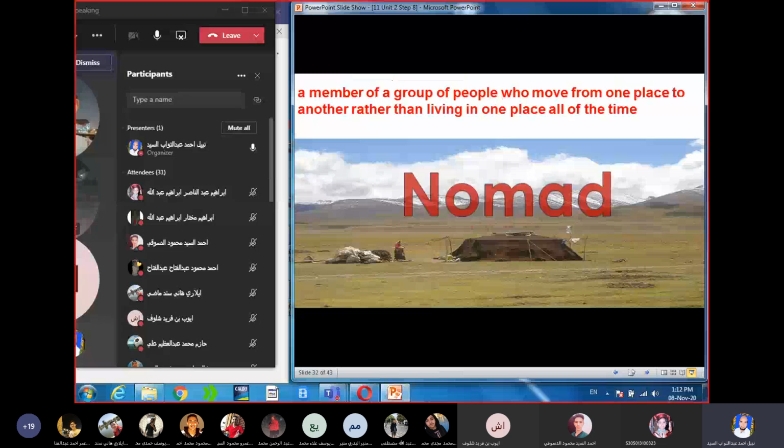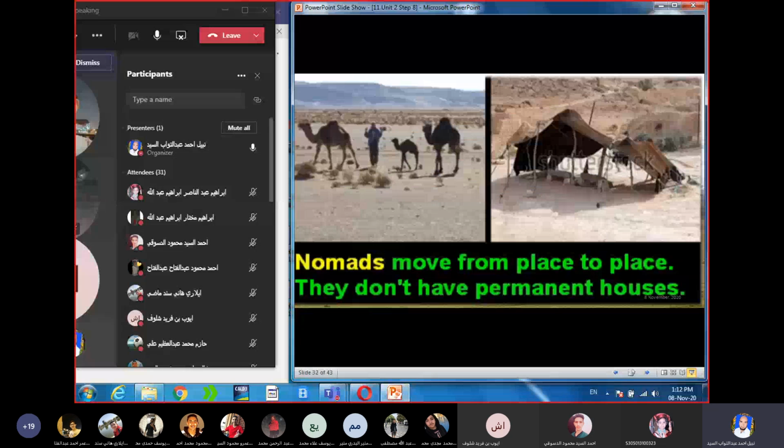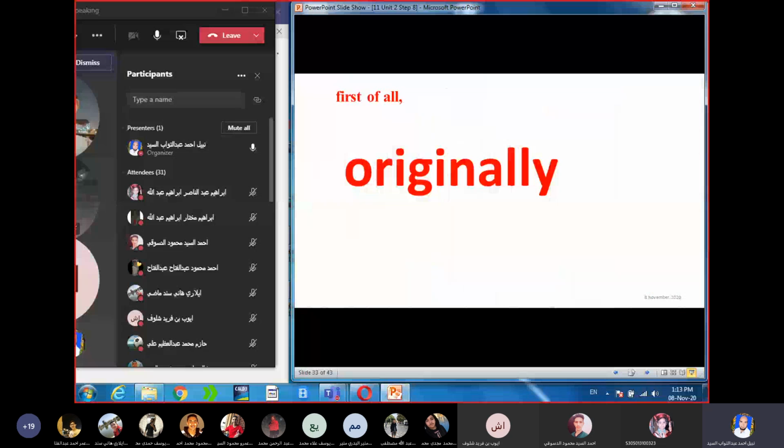Nomad: a member of a group of people who move from one place to another rather than living in one place all of the time. Nomad. Nomads move from place to place. They don't have permanent houses. Originally: from the beginning, at first.